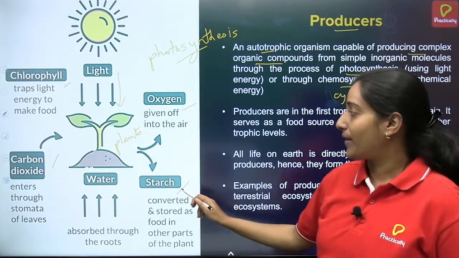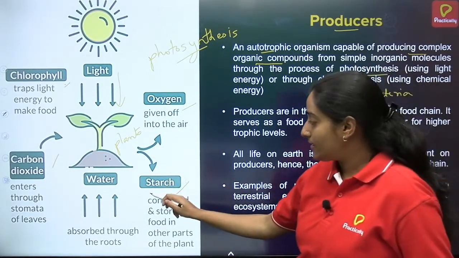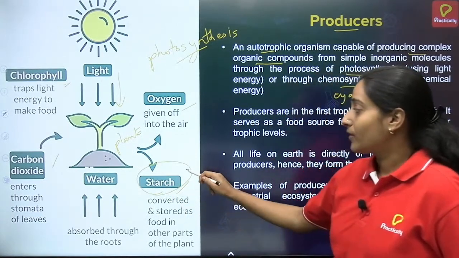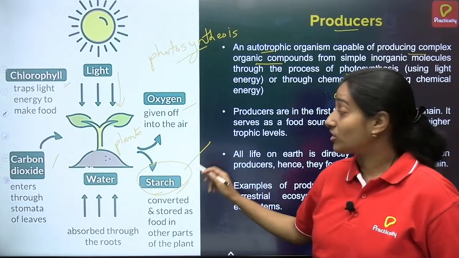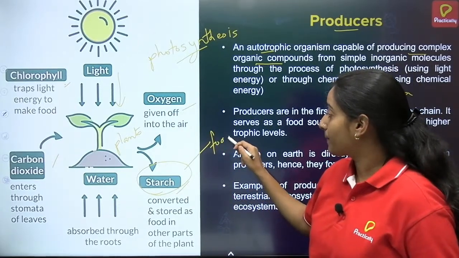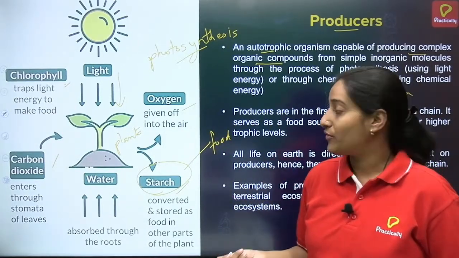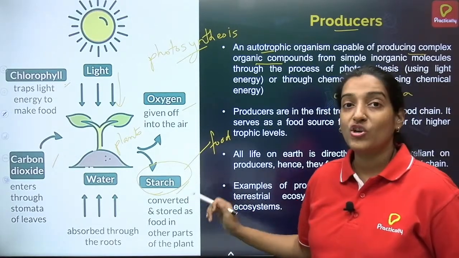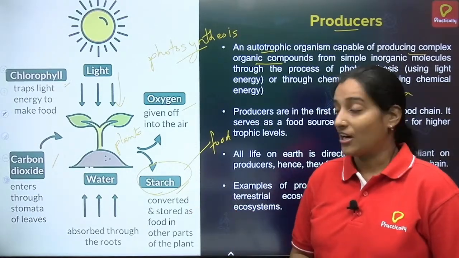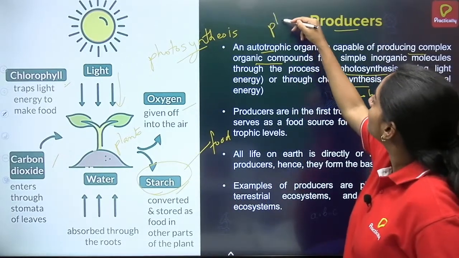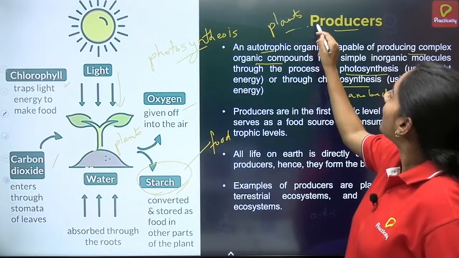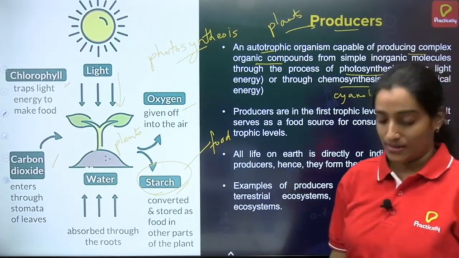Since starch is produced, they are known as producers, because starch is food. We are not capable of producing starch, but we are consuming it. We can degrade the starch. Therefore, plants are known as producers.